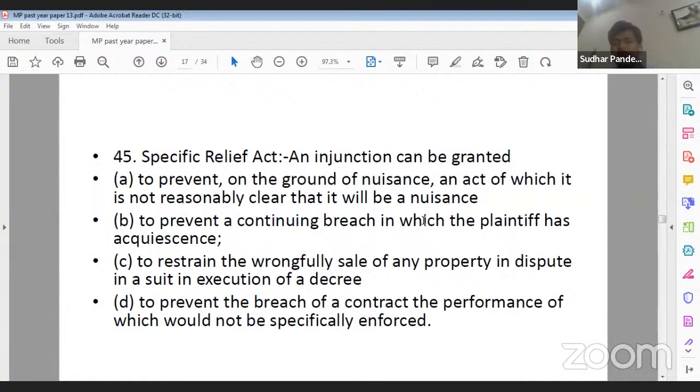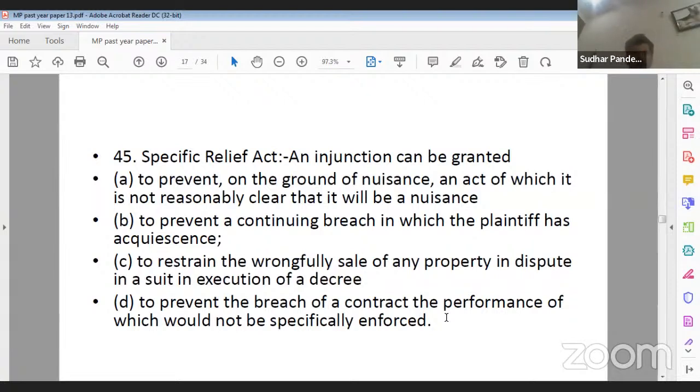Option B, to prevent a continuing breach in which plaintiff has acquiesced. Option C, to restrain the wrongful sale of any property in dispute in a suit in execution of decree. And option D, to prevent the breach of a contract, the performance of which would not be specifically enforced. Question number 45. What should be the correct answer? An injunction can be granted. In which of the following cases the injunction can be granted? Yes, just let me know.